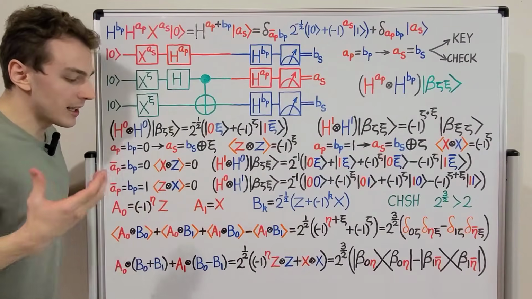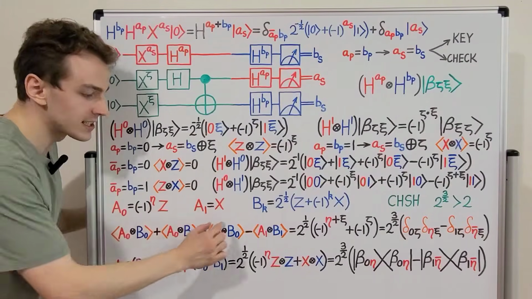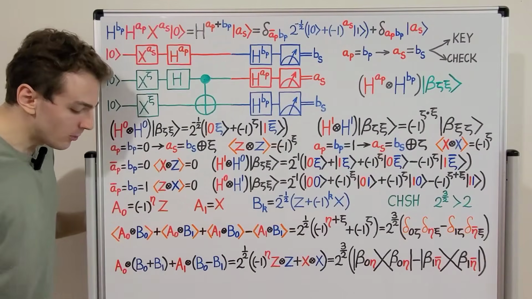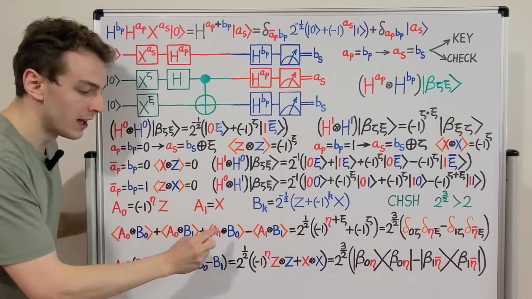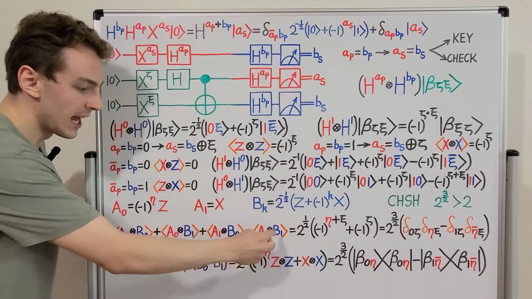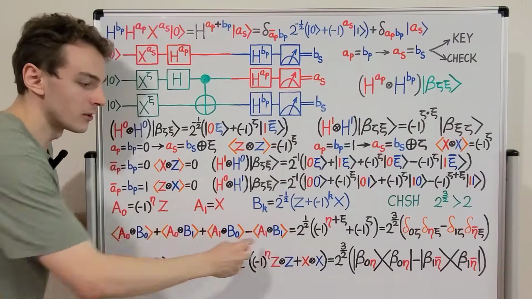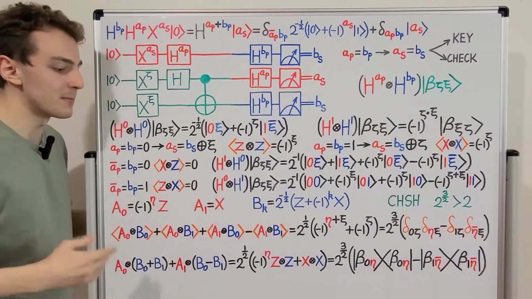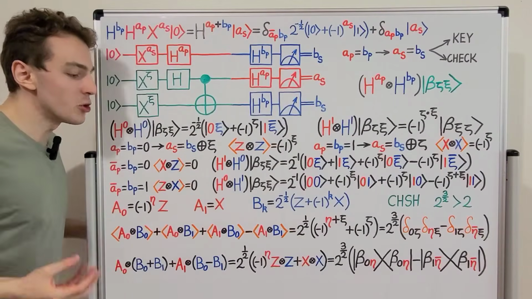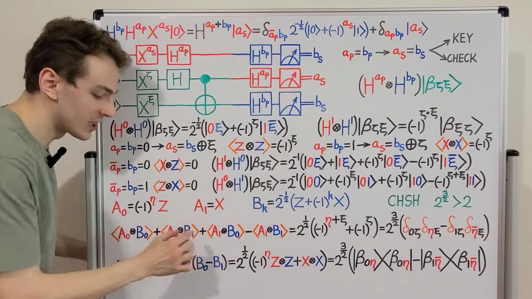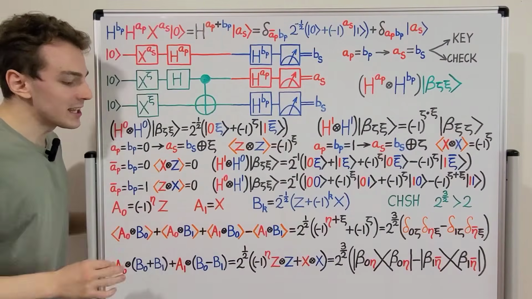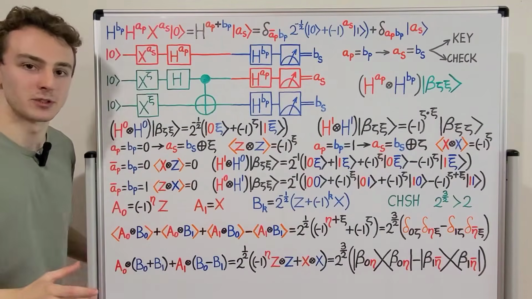First, let's consider the case where we can arbitrarily assign plus or minus 1 to these 4 terms. Now, if we assign +1, +1, +1, and -1 over here, we'll have a cancellation of signs, and that will give us +4. So we'll have +4 as the maximum value. But that is not allowed. We're not allowed to arbitrarily assign values to these expectation values. So let's consider the classical upper bound.